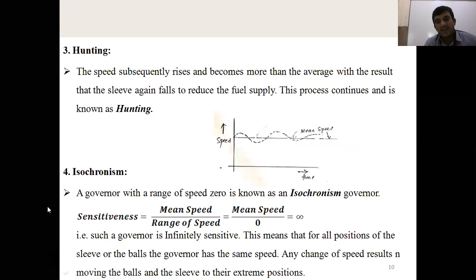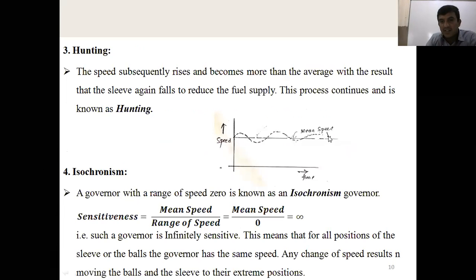Next is hunting. What do we mean by hunting? Look at the graph here, speed versus time. The continuous thick line is the mean speed, and that is what I want to maintain, the constant speed.